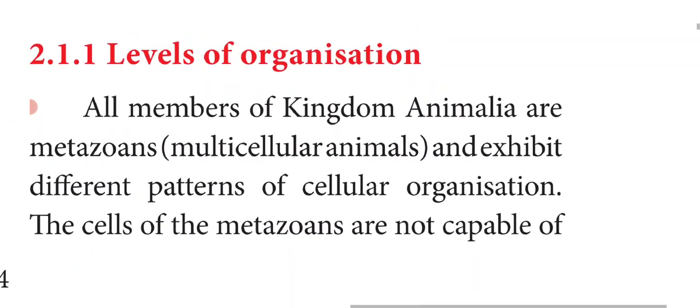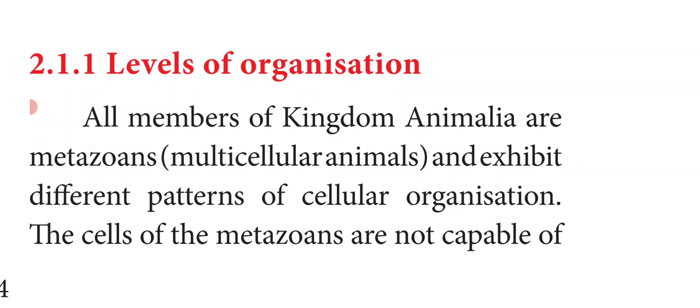What do you mean by level of organization? All members of Kingdom Animalia are metazoans. What do you mean by metazoans? Multicellular animals. What are protozoans? Unicellular animals. So Kingdom Animalia are multicellular animals, and they exhibit different patterns of cellular organization.